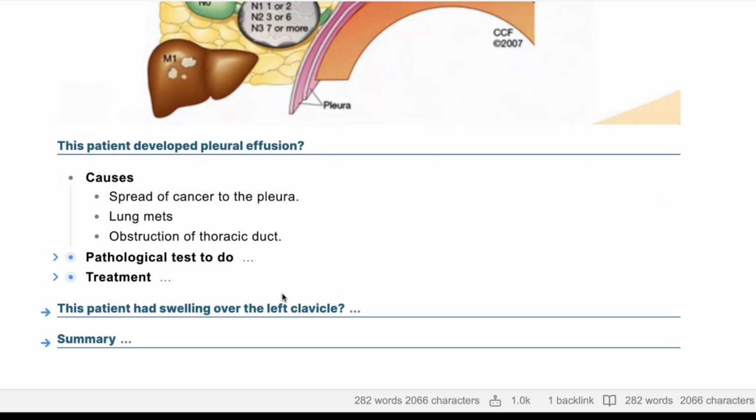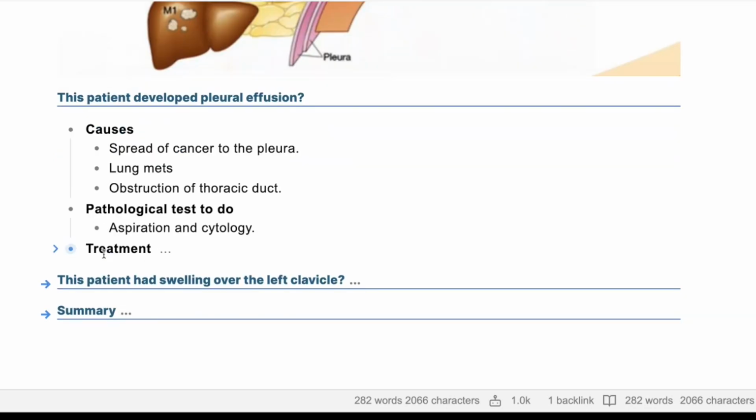Is there any pathological test that you can do to confirm a diagnosis? Yes, cytology from the pleural effusion. So yeah, you're going to do aspiration and send it for cytology, right? What is the treatment for that? There is thoracocentesis and there is pleurodesis, also indwelling pleural catheter and pleuroperitoneal shunts.